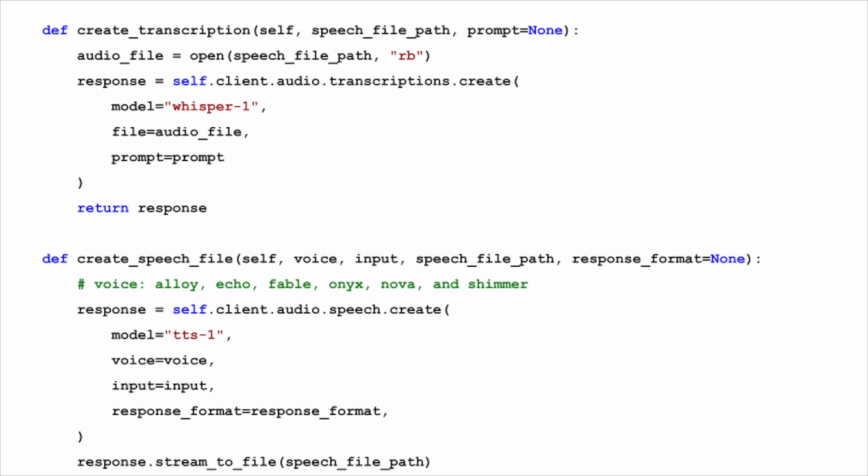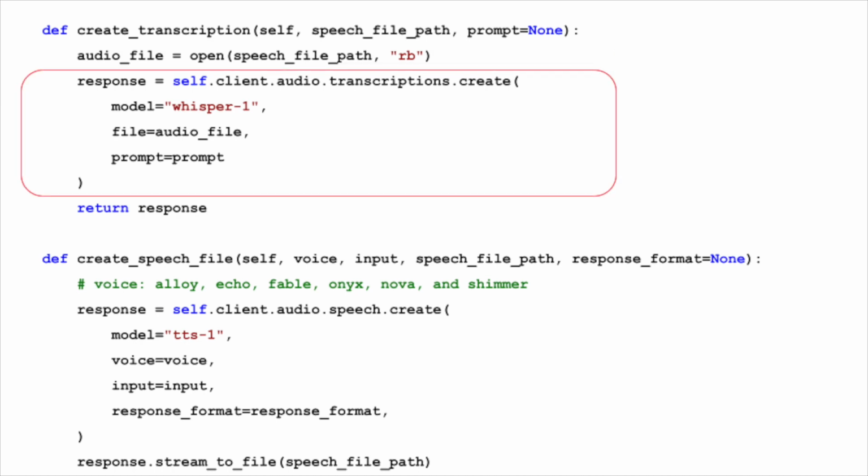First, we're diving into the create transcription method and the OpenAI API parameters it utilizes. The method begins by opening the specified audio file in binary read mode, rb. This ensures that the audio data is read exactly as it is. The audio file is then sent to the Whisper API using the transcriptions function of the OpenAI API client. This function call includes 2 essential parameters, model and file. We specify whisper-1 to use OpenAI's Whisper v2 model, and also the binary content of the audio file.